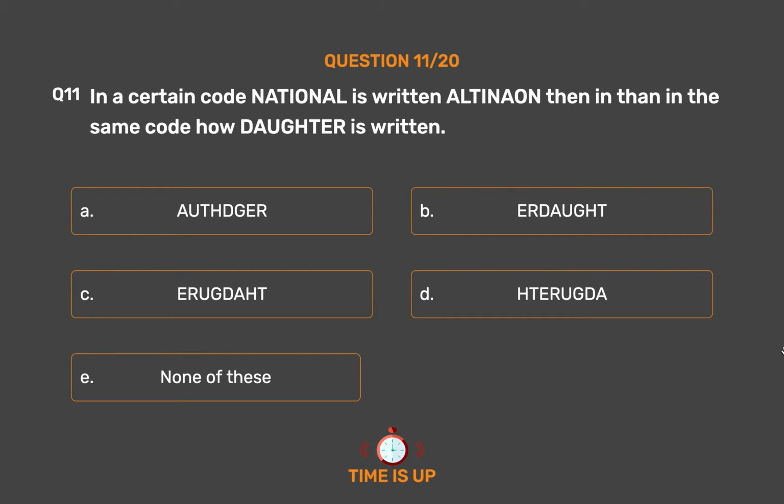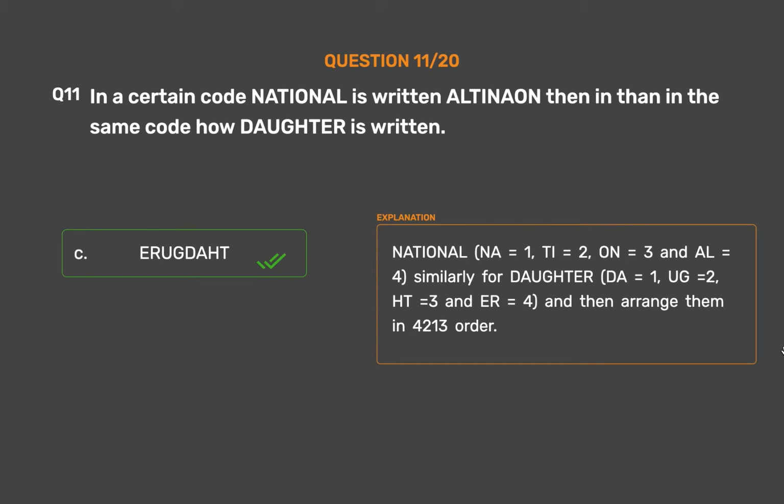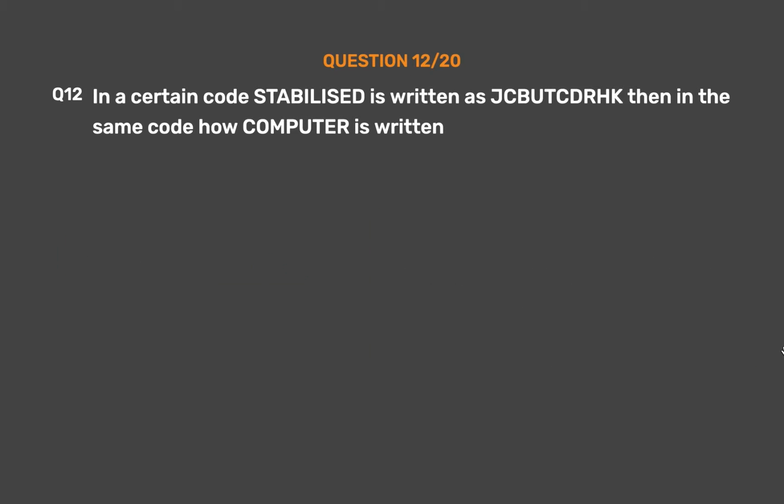The correct answer is option C, Irugdahat. National: Na equals 1, T equals 2, On equals 3, and Dal equals 4. Similarly for daughter, DA equals 1, Og equals 2, Height equals 3, and DR equals 4, and then arrange them in 4213 order.